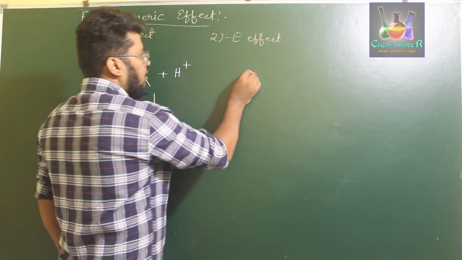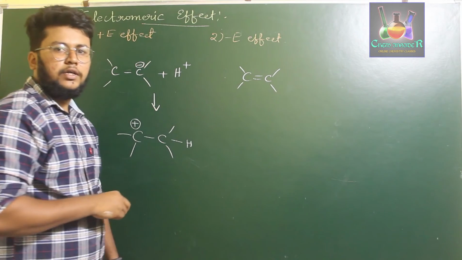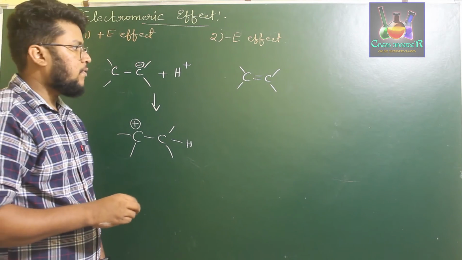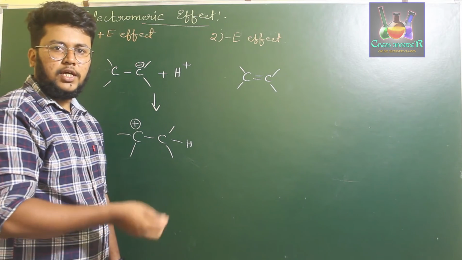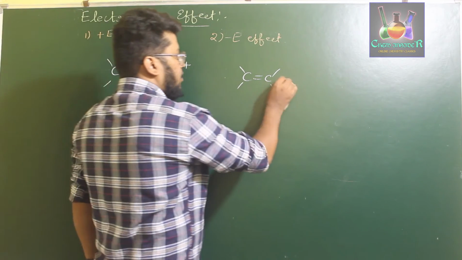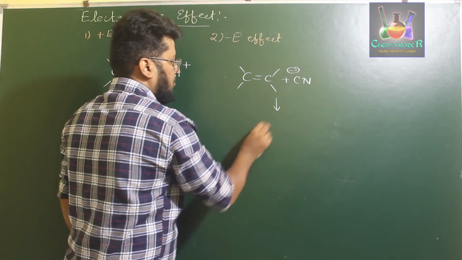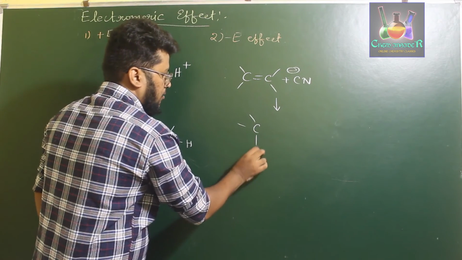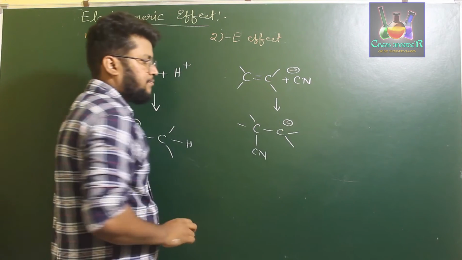If you observe a carbon-carbon double bond or triple bond breaking in such a way that one atom involved in the multiple bond gains a reagent and the other atom gains the electrons, that is, when you treat them with a nucleophile like CN minus, the reaction takes place in such a way that this carbon gains CN and the other carbon gains a negative charge.